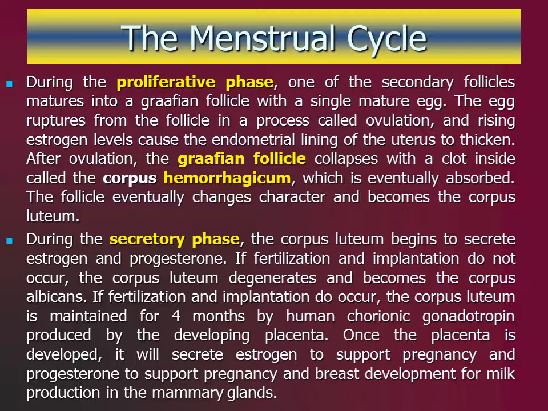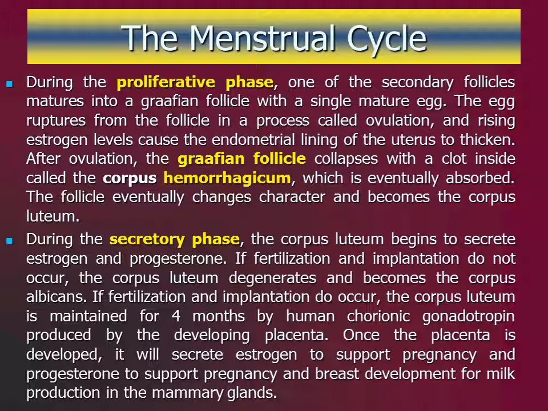The postovulatory or secretory phase. This phase is the most constant in duration and lasts from days 15 to 28 in our 28-day cycle. It represents the time between ovulation and the onset of the next menstrual cycle. After ovulation occurs, the level of estrogen in the blood drops slightly and secretion of luteinizing hormone, LH, stimulates the development of the corpus luteum.